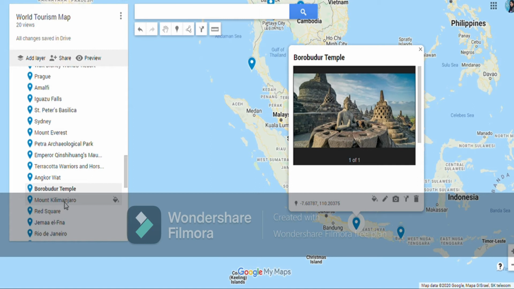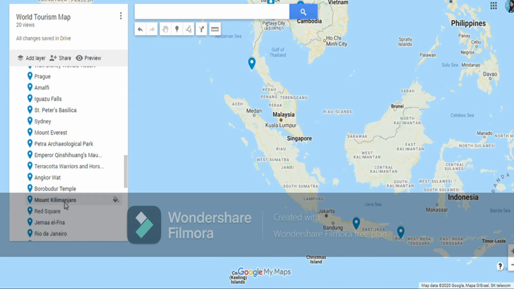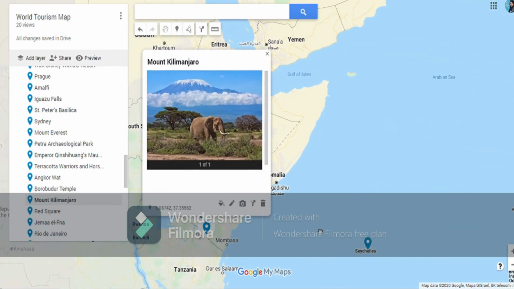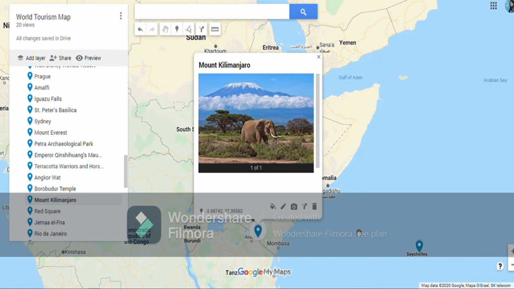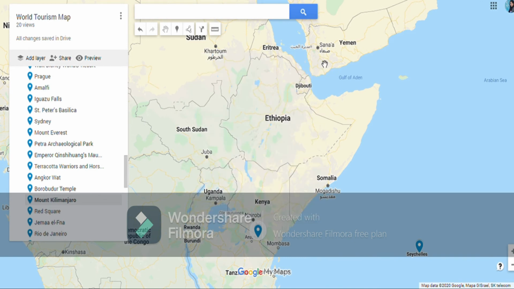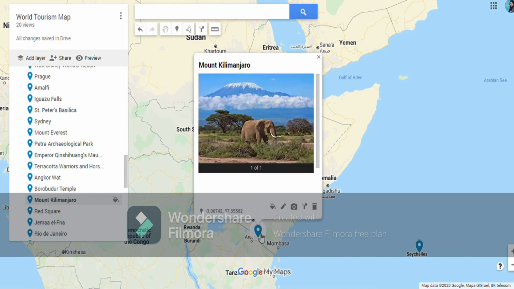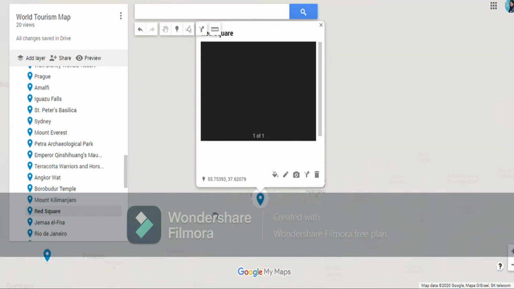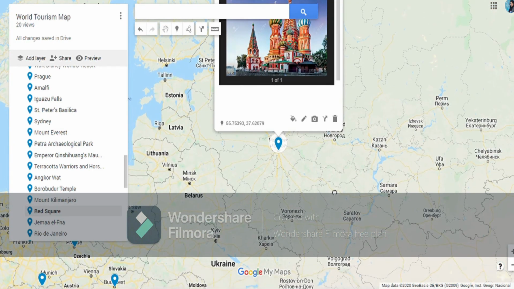Then we have Mount Kilimanjaro, the highest mountain in the whole of Africa. So it is also a national park. It is in Tanzania, Mount Kilimanjaro. Then we have Red Square in Russia, near to Europe. So here we have Red Square of Russia.